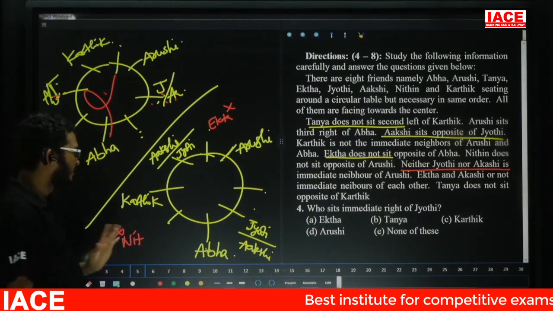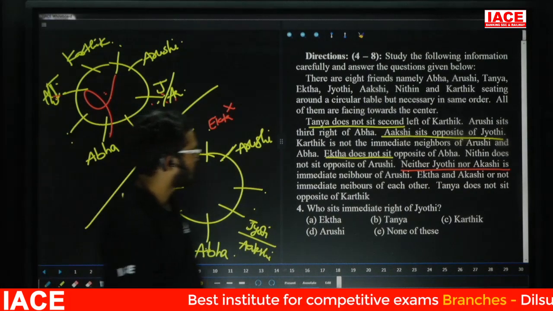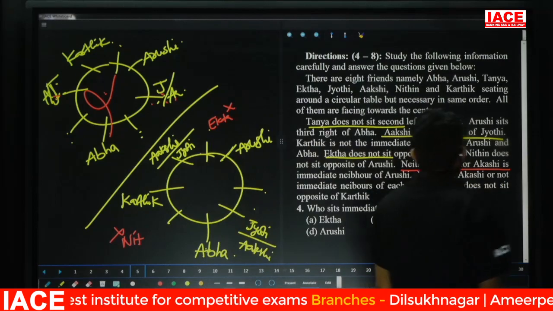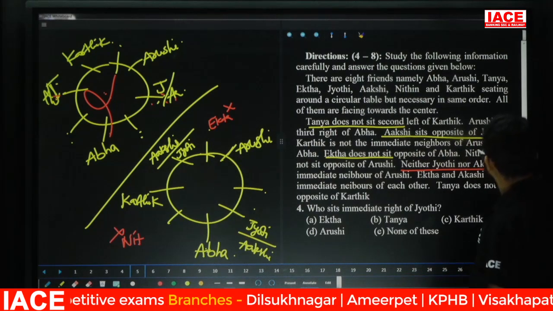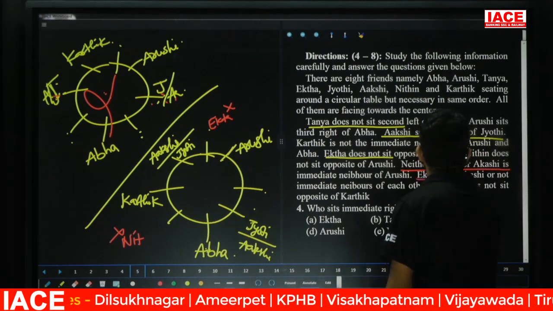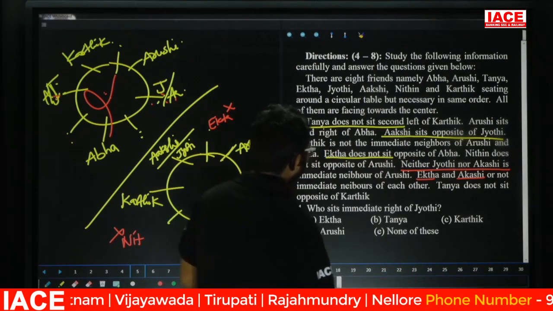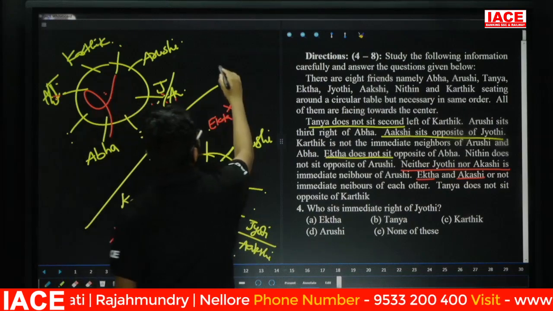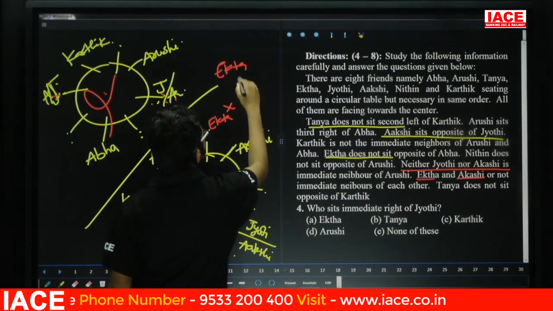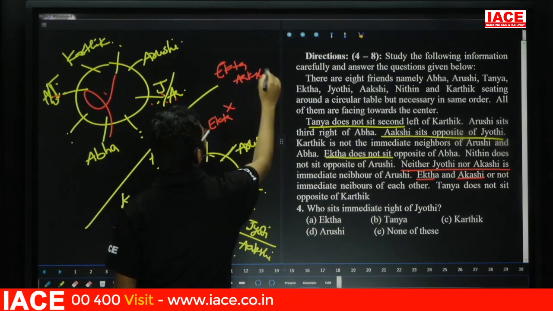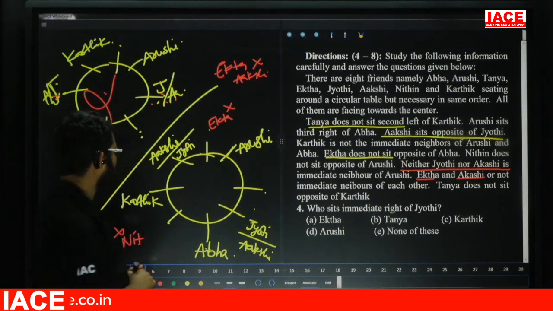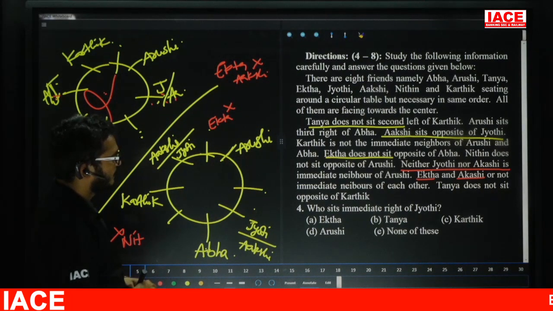This possibility is wrong. Yes, leave it. Next point. Friends, check here. Are Ekta and Akshi immediate neighbors or not? See here. Ekta and Akshi are not immediate neighbors of each other. Yes, these two are not immediates. Then leave it. Next point.